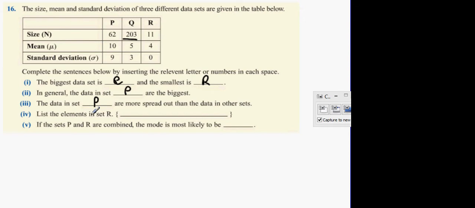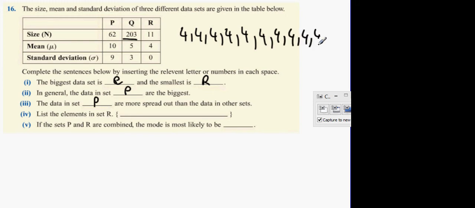List the elements in set R. Now set R has 11 of them, but there's no standard deviation. That means it's basically 11 fours. If there's no standard deviation, it means that none of them drift away from the mean. So 1, 2, 3, 4, 5, 6, 7, 8, 9, 10, 11. That is the data of part 4.